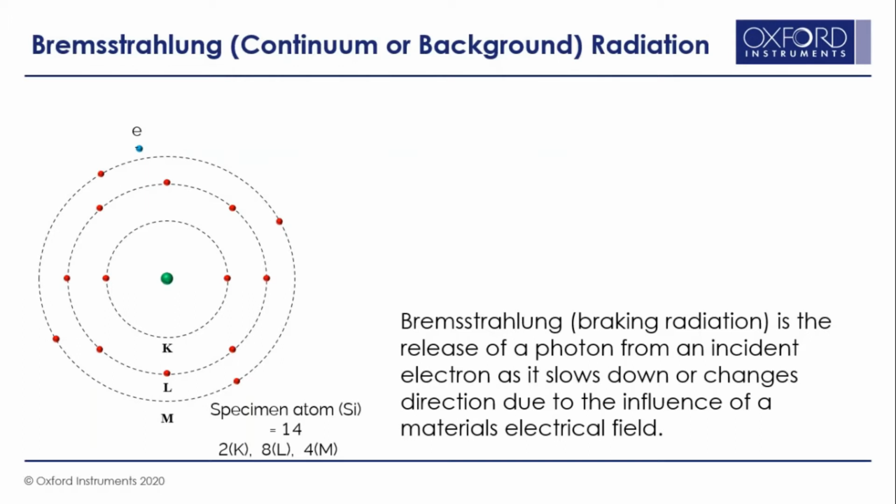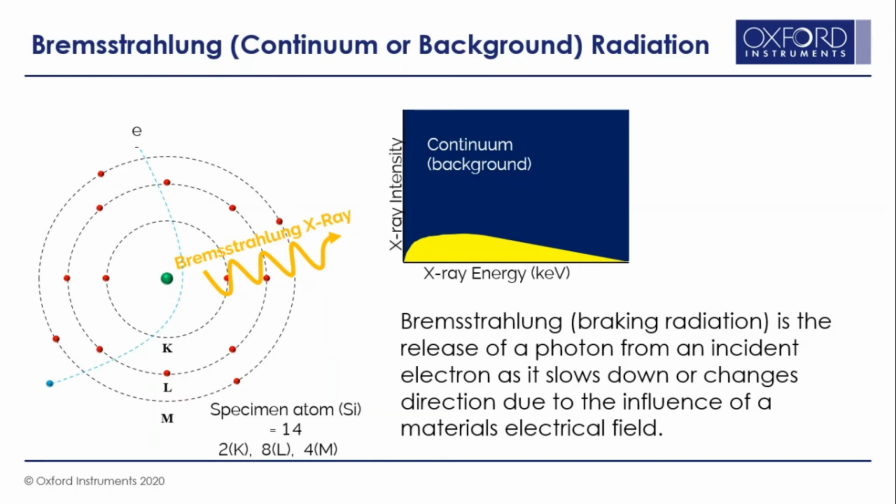the M shell. Okay, so what happens when the electron beam passes through the atom? It actually decelerates or slows down, and changes direction due to the electric field present inside the atom. So let's see how it works. The electron beam comes down, changes its direction, slows down, and during this interaction, some of the X-rays come out of the sample. These are called Bremsstrahlung or braking radiation, and they form the continuum or background in the EDS spectrum.